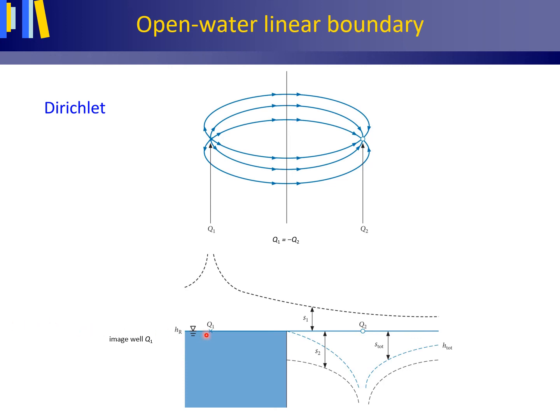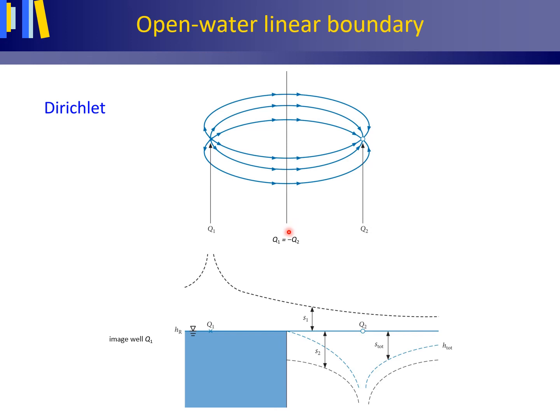The mirrored well is called an image well. In reality, this well does not exist, but is solely incorporated into the model for the wanted effect of creating an open water linear boundary with constant hydraulic head H large R to the left or west of the pumping well. The part of the model that exists in reality is the part to the right, to the east of this open water linear boundary.